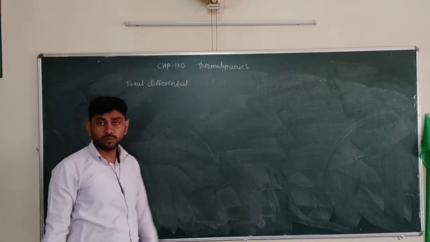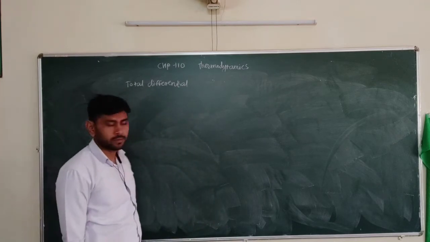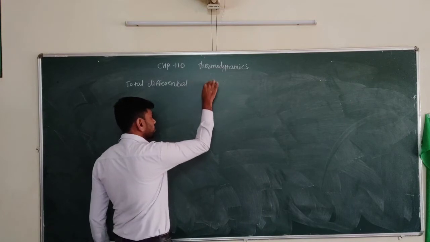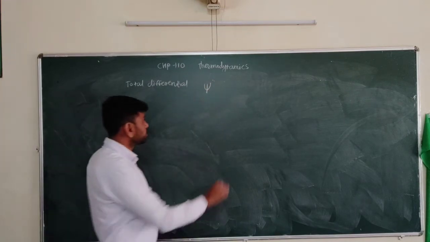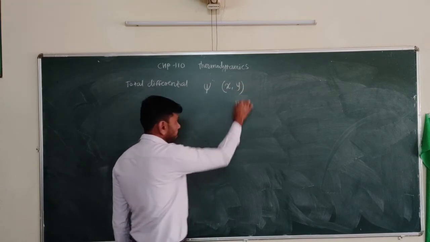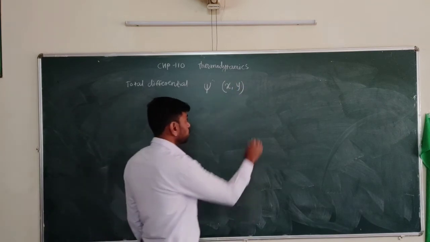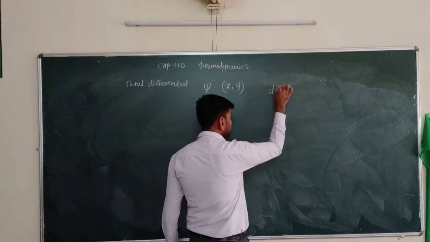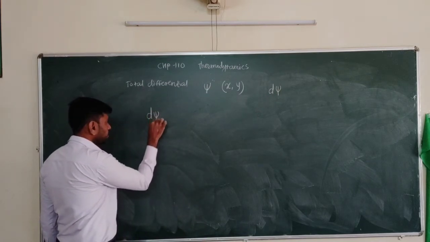This term is used when a function depends on other variables. Suppose psi is any function which depends on two quantities x and y. If psi is a function of x and y, then the total differential, indicated by d psi, is given as follows.